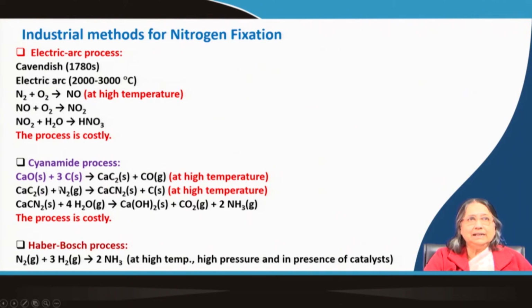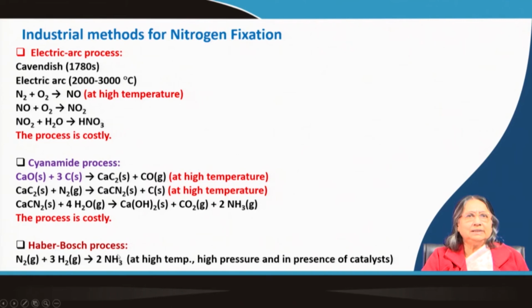Nitrogen reacts with calcium carbide to form calcium cyanamide, and then calcium cyanamide reacts with water, and calcium hydroxide, carbon dioxide and ammonia are produced. So nitrogen is converted to ammonia. This is also a process by which nitrogen is fixed. This method is also costly because high temperature is required.